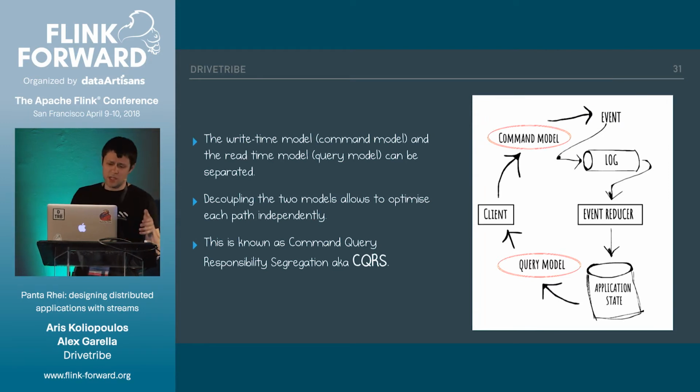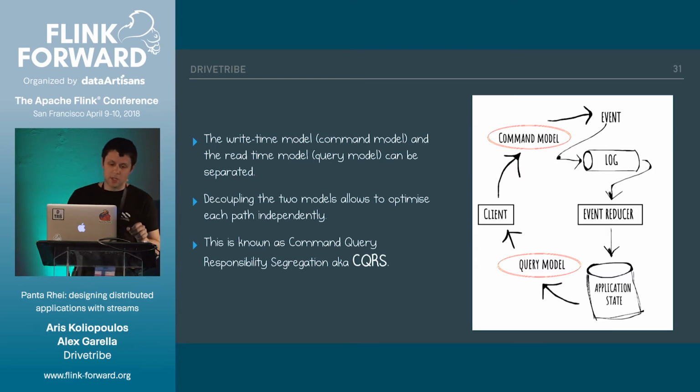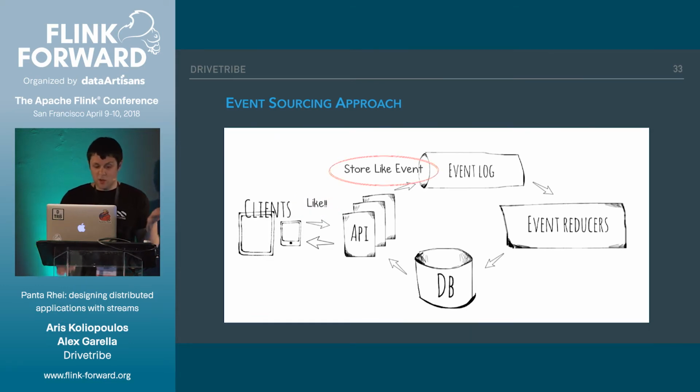Another nice side effect is we're not forced to use the same model at read and at write time, which means we can decouple the two of them and optimize every single path of the system separately, and that's essentially CQRS, command query responsibility segregation. Putting everything in a system, we would get the likes from the clients, and then our API, the only thing we have to do is to just store the like in the log.